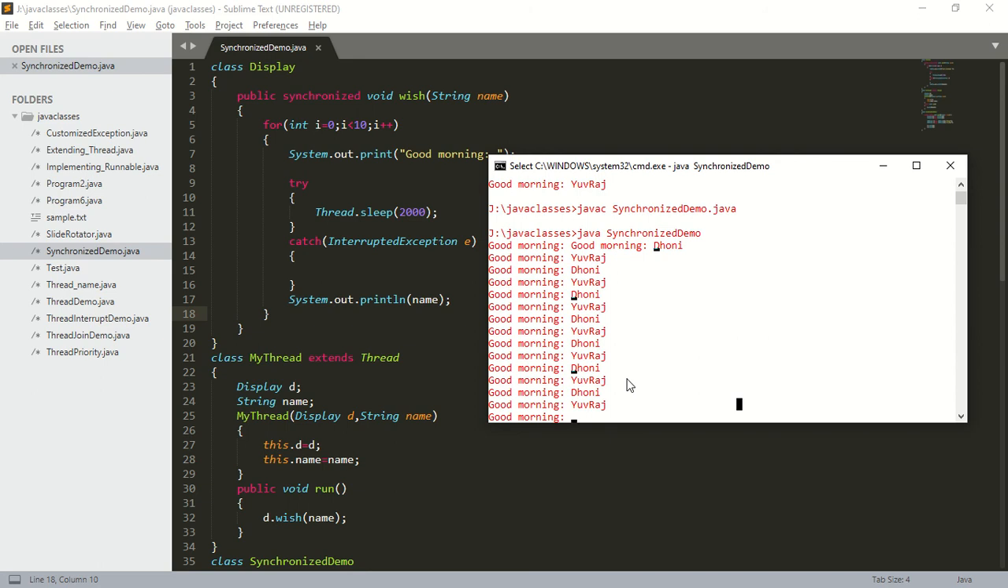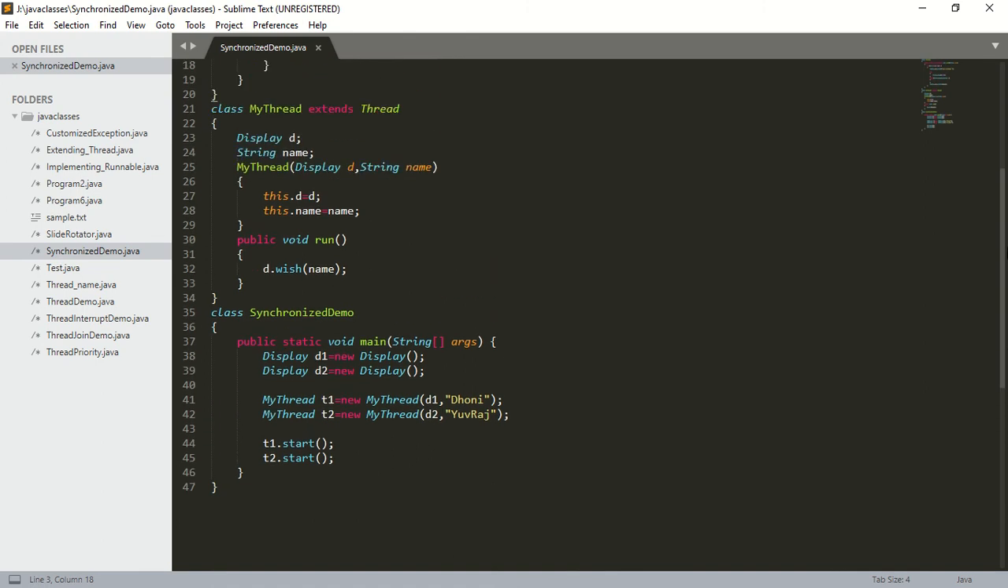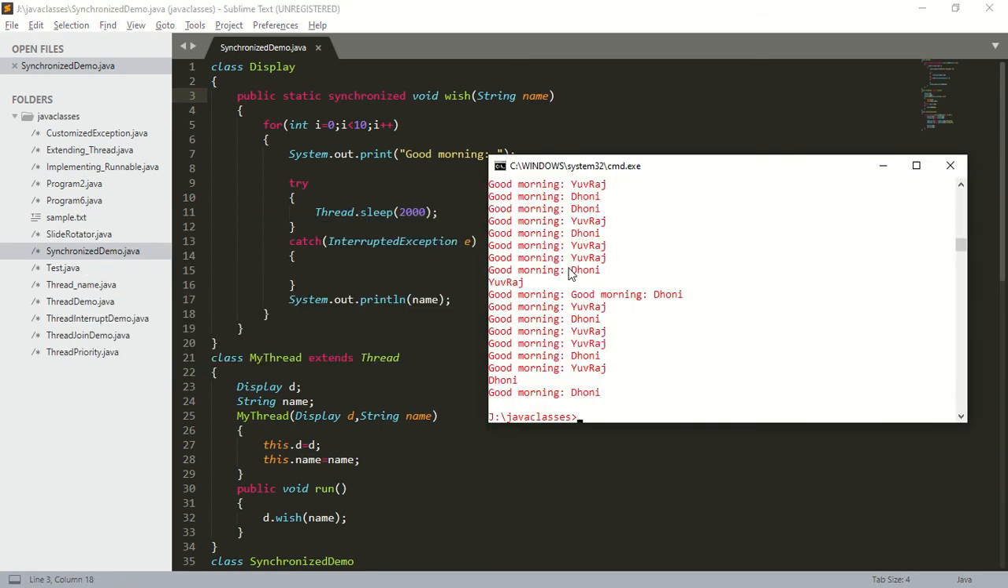Now I'm going to make one small change. What is the change? Public synchronized void wish, I'm going to make this public static synchronized void wish. The remaining code is the same. Two different objects, two different threads. One thread is calling the d1 object, another thread is using the d2 object. So the method is public static synchronized. Now what will happen? What will be the output?